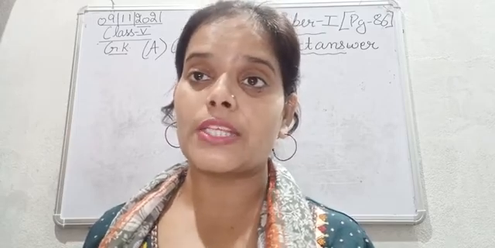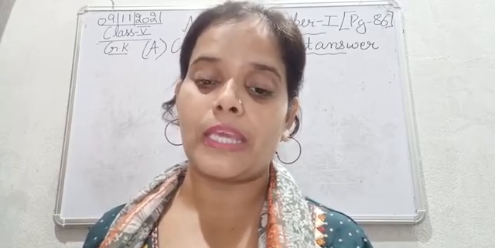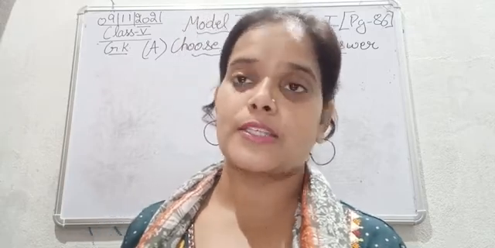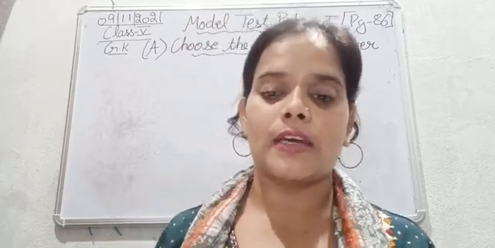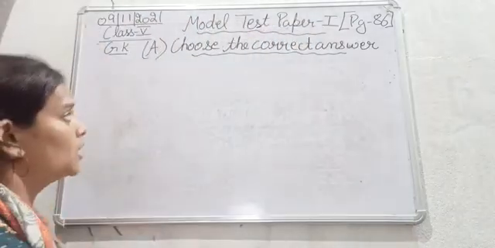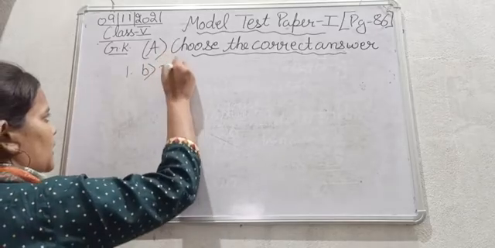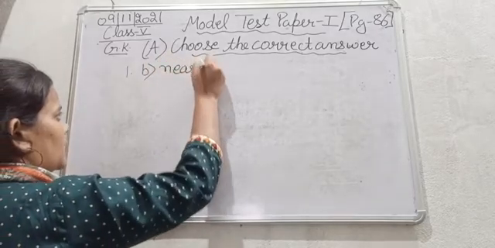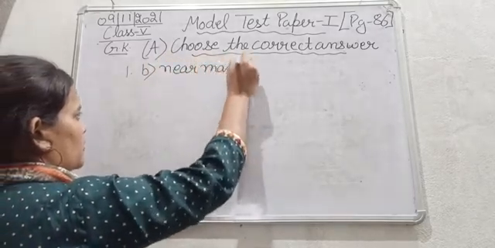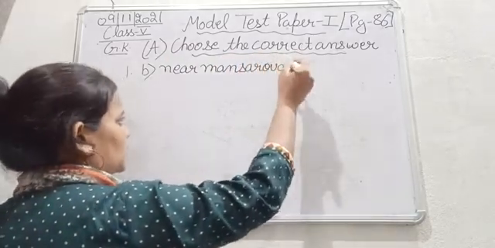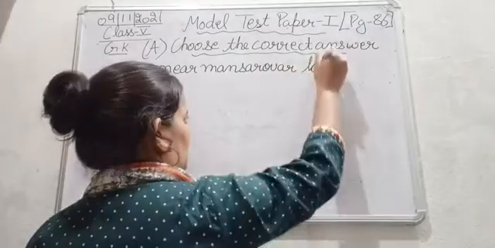Okay, so the Indus river originates near the Mansarovar lake. So the answer for the question number 1 is near Mansarovar lake. So the answer for the first question is option number B, that is near Mansarovar lake.